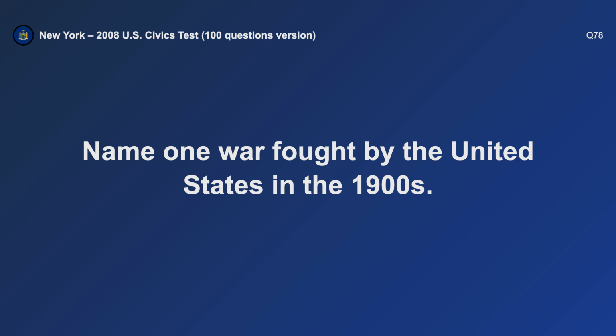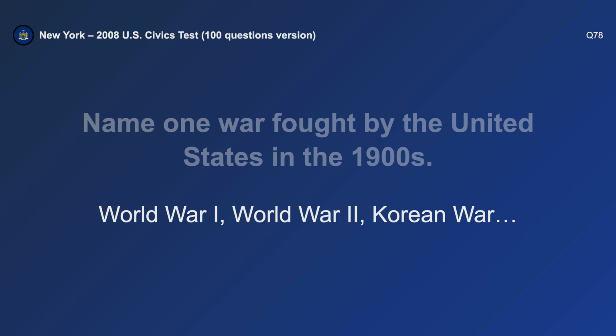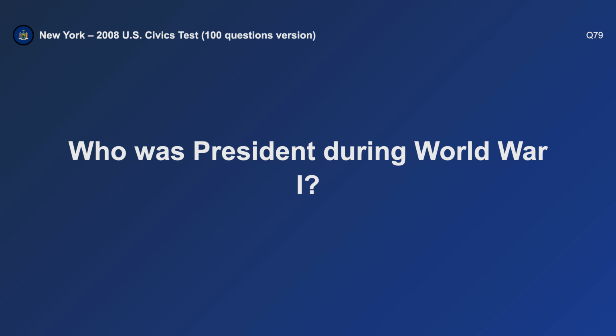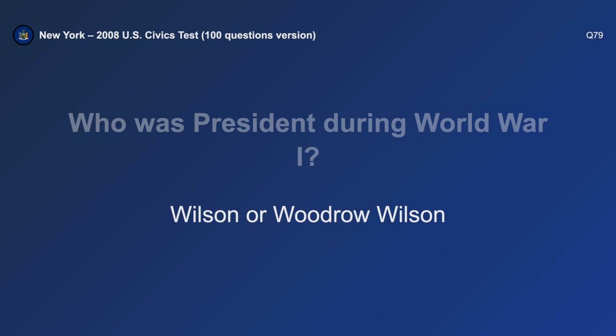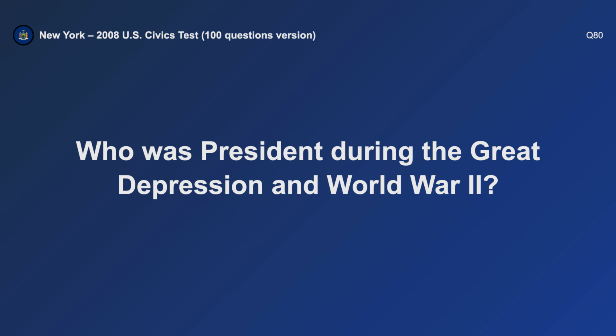Name one war fought by the United States in the 1900s. World War II. Who was president during World War I? Woodrow Wilson. Who was president during the Great Depression and World War II?